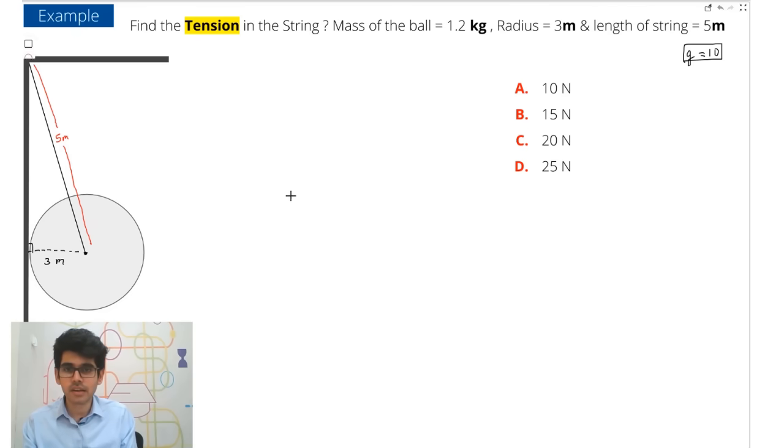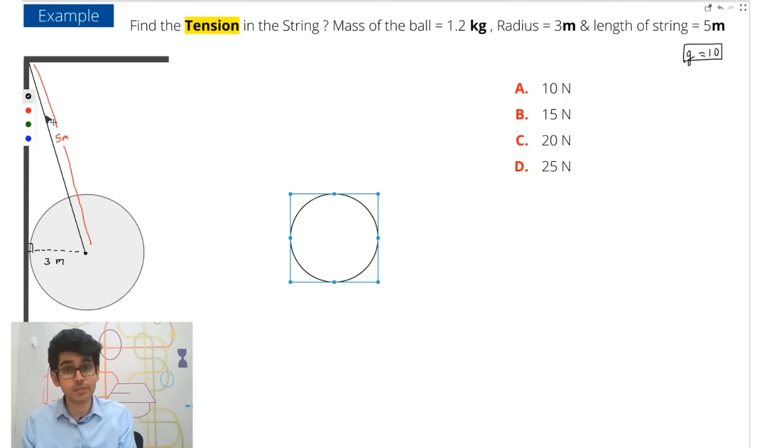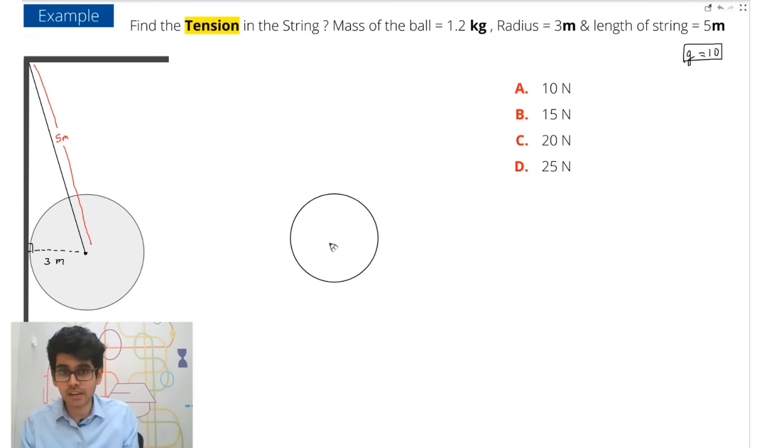Now let's have a look. Let's draw the free body diagram. First, free it from the wall, free it from everyone else, and then we will study things neatly. Free body diagram means that you do things in a neat fashion. So everyone, now let's have a look. If you see, this is 3, this is 5, so this is a 3-4-5 triangle, so this will be 4.